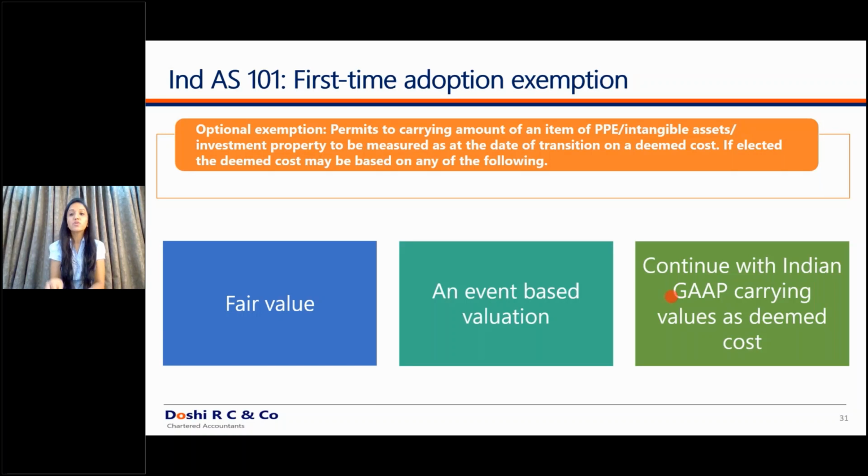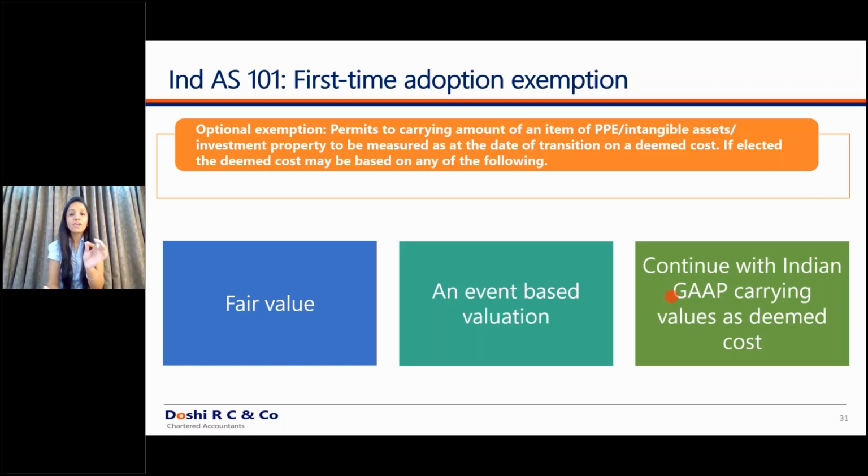You might see the majority of companies have used this deemed cost definition as it is, and they have shown their accumulated depreciation as on the date of transition as nil. But there are also various companies which have not used this deemed cost as it is, and still have shown the WDV as on the opening date as it is. What difference does it make? Whenever you sell that asset, you will have to differentiate between the accumulated depreciation as on the date of transition and the accumulated depreciation after the date of transition.